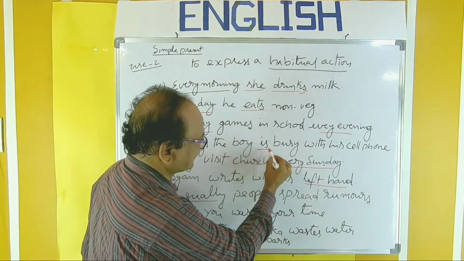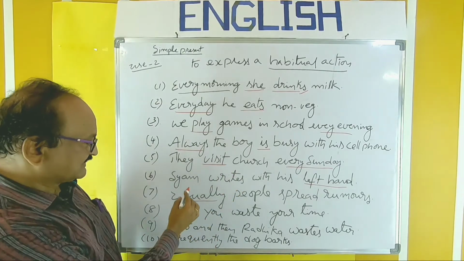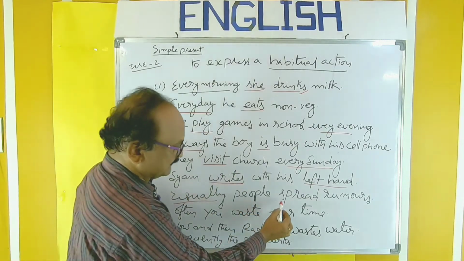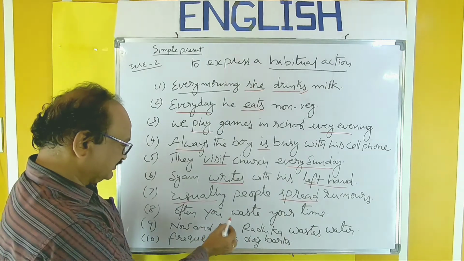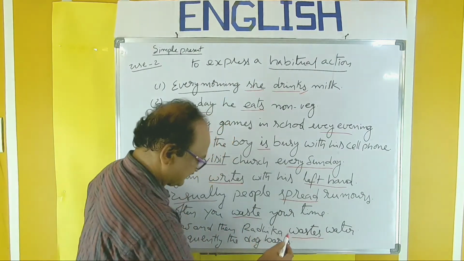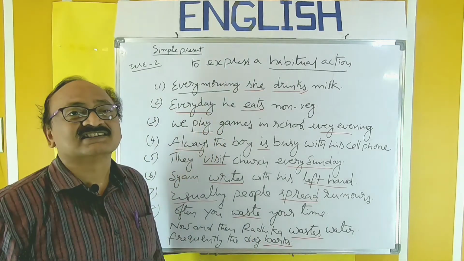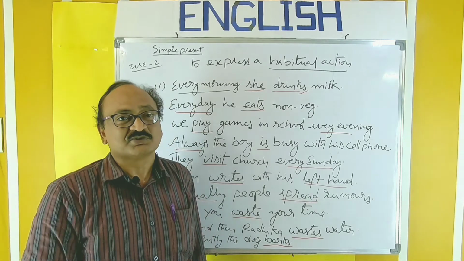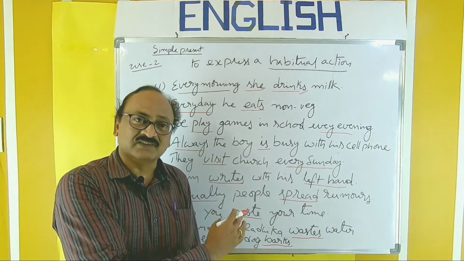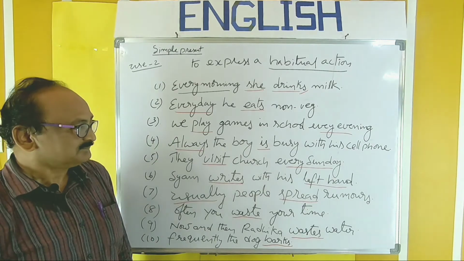The boy is, they visit church. Sham writes, people spread, you waste. Now and then Radhika wastes, here also same. Frequently the dog barks. So like this, in all the examples I used only V1. That is the basic point you should remember.